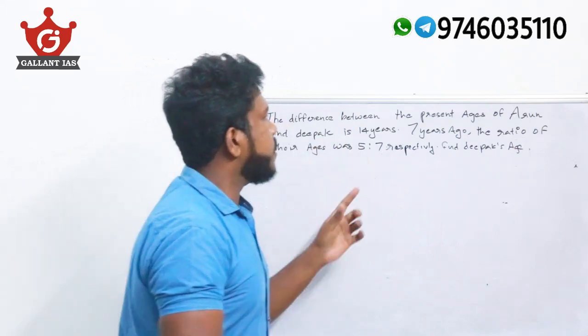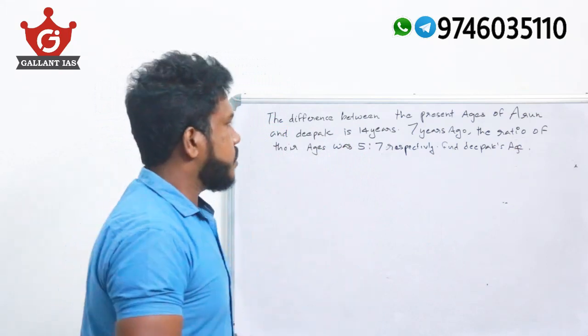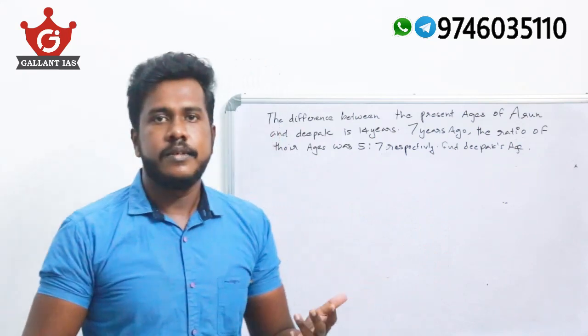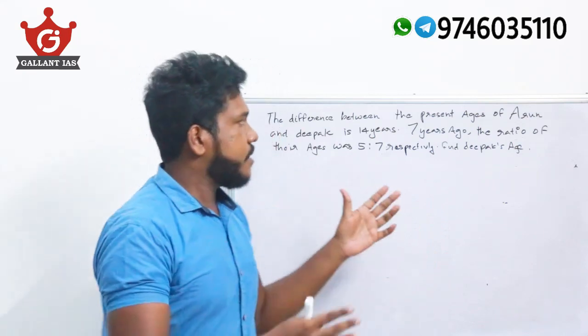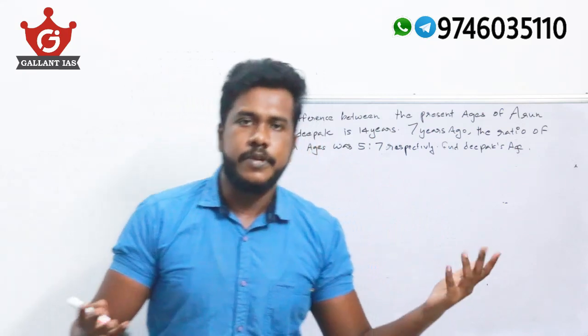The difference between the present ages of Arun and Deepak is 14 years. From the first statement, can we tell who is younger or who is elder? No, we can't tell. It is said that the difference between their ages is 14 years, but we don't know who is younger or who is elder.